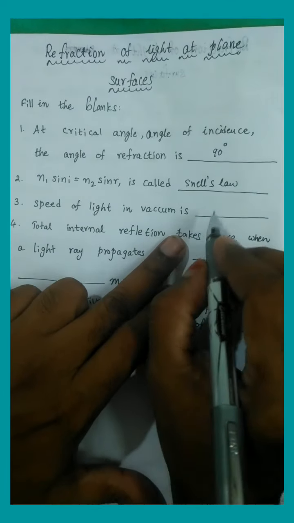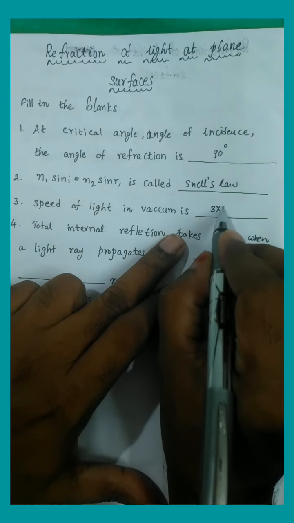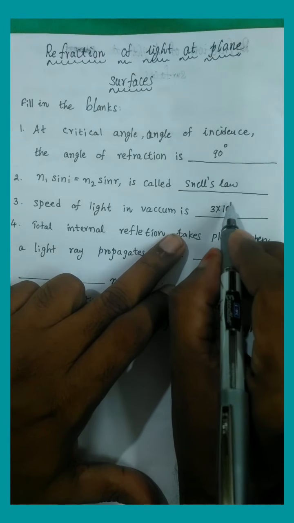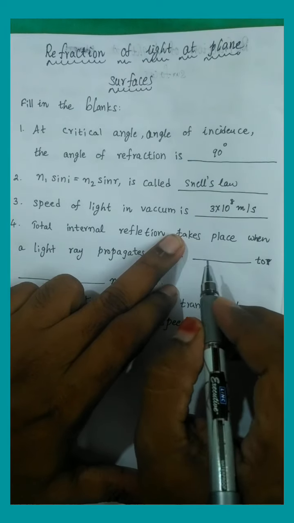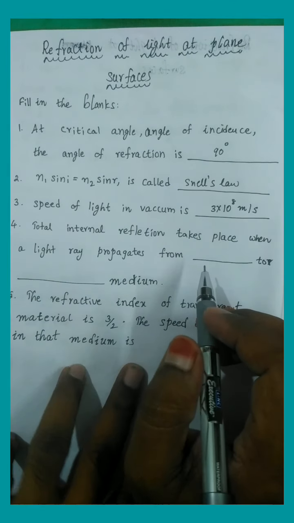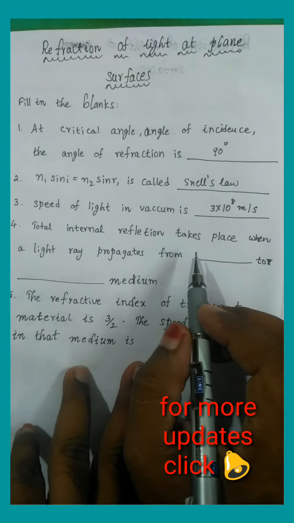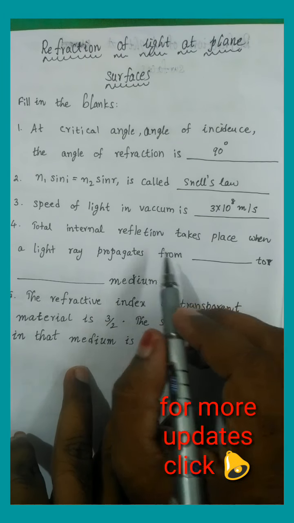And the speed of light in vacuum. In a vacuum, the speed of light is maximum, that is 3 into 10 power 8 meter per second. As we know, based on the medium, the speed of light changes.